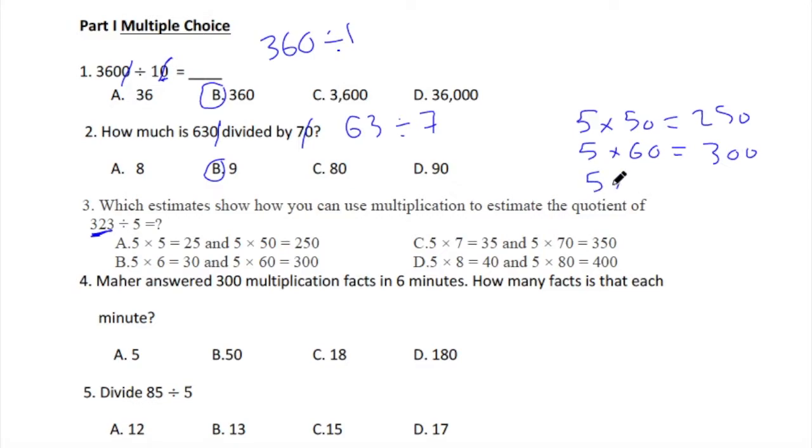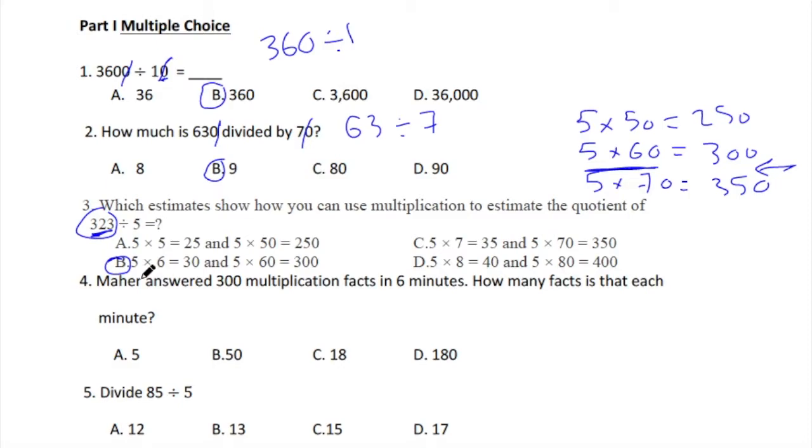And 5 times 70, which is 350. This one is 323, it's here. So it's reasonable to take 5 times 60, which is B.